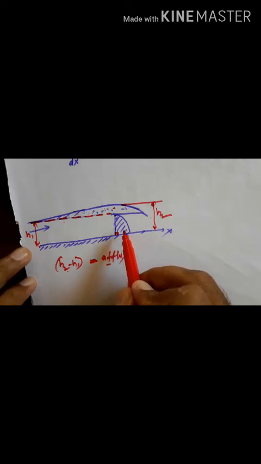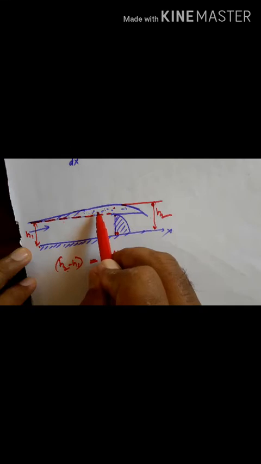Then the profile of rising of water on the upstream side of the dam is called the backwater curve.